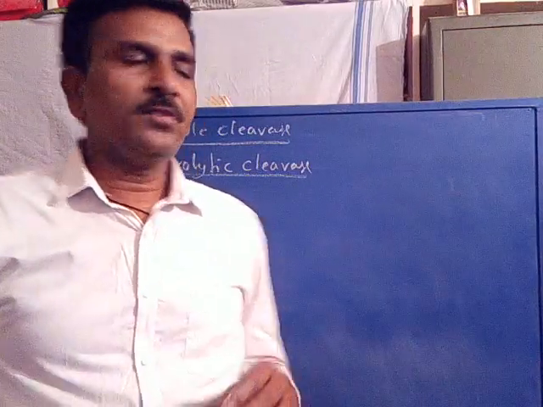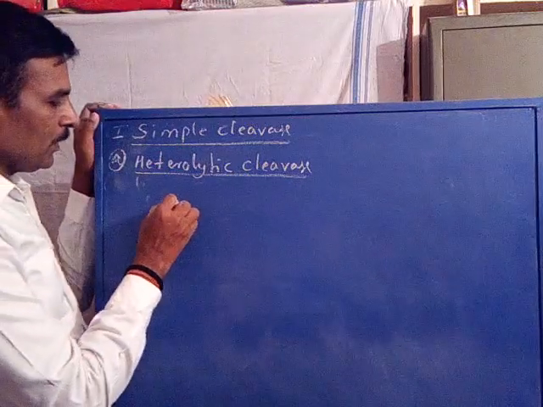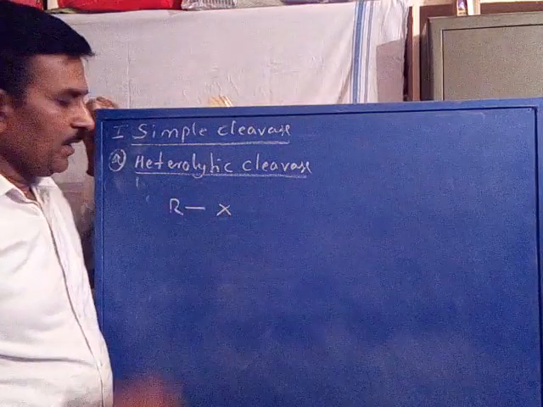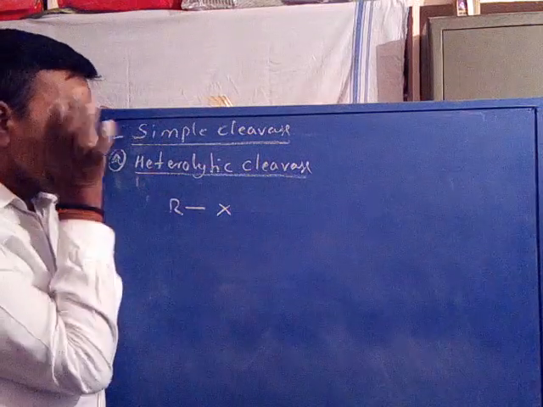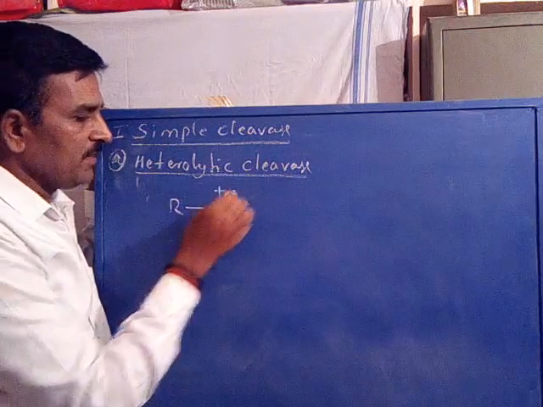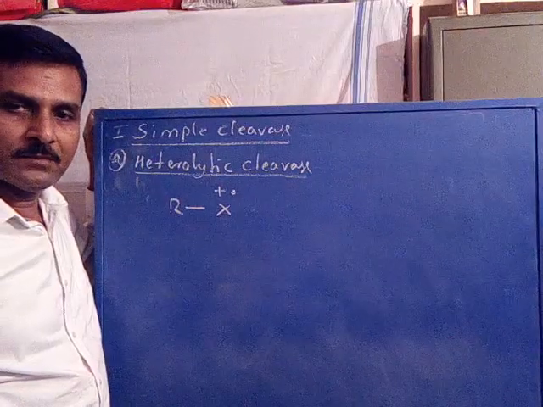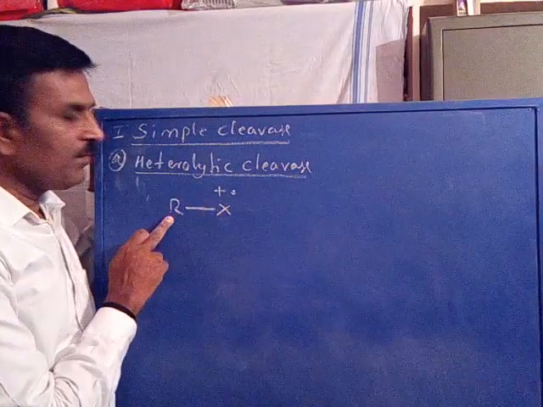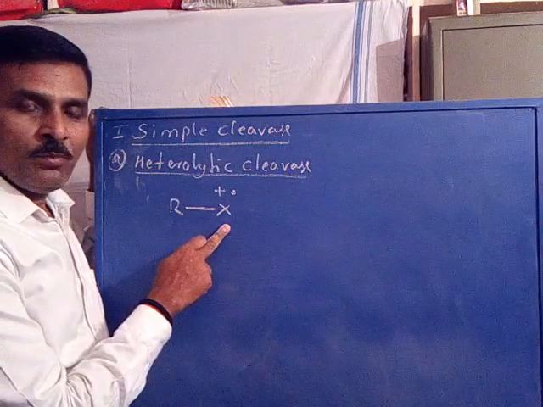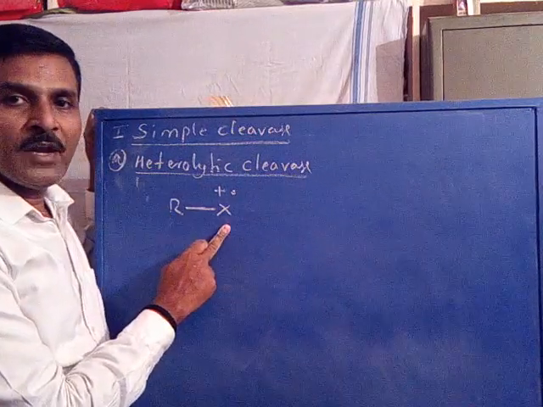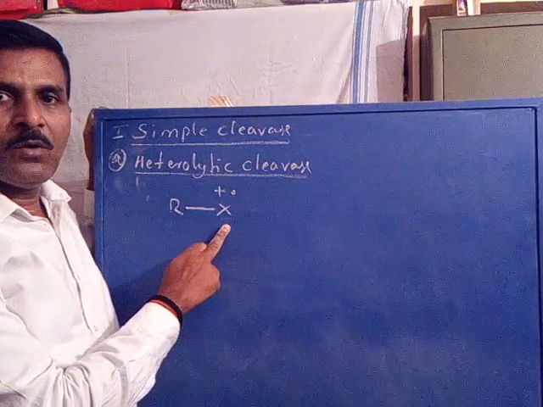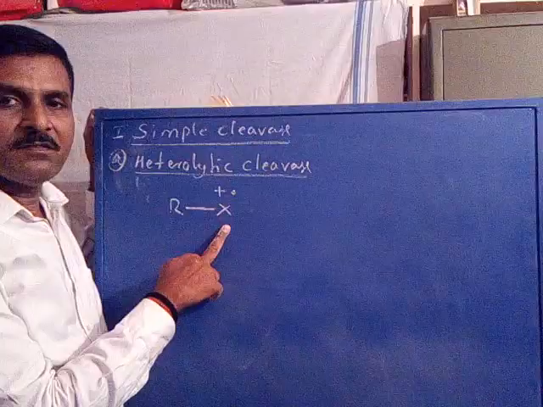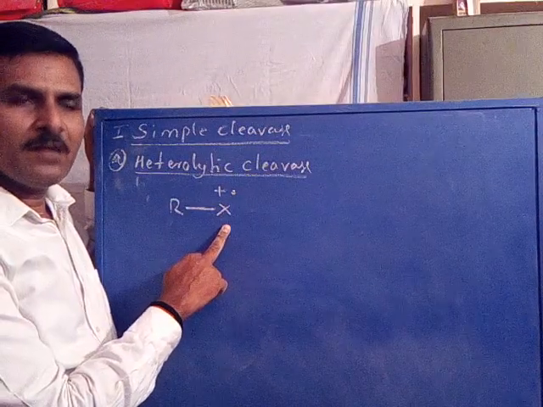So in the cleavage, the two bonded electrons are taken away by only one atom, the more electronegative atom, resulting in an alkyl cation as well as a radical of the more electronegative atom. For example, take an RX system, where this is the molecular ion of RX. Now when the bond between the R group and X group is cleaved heterolytically, we know X is the more electronegative atom. X may be chlorine, bromine, iodine, OH, oxygen, NH2 or NO2, whatever it may be.